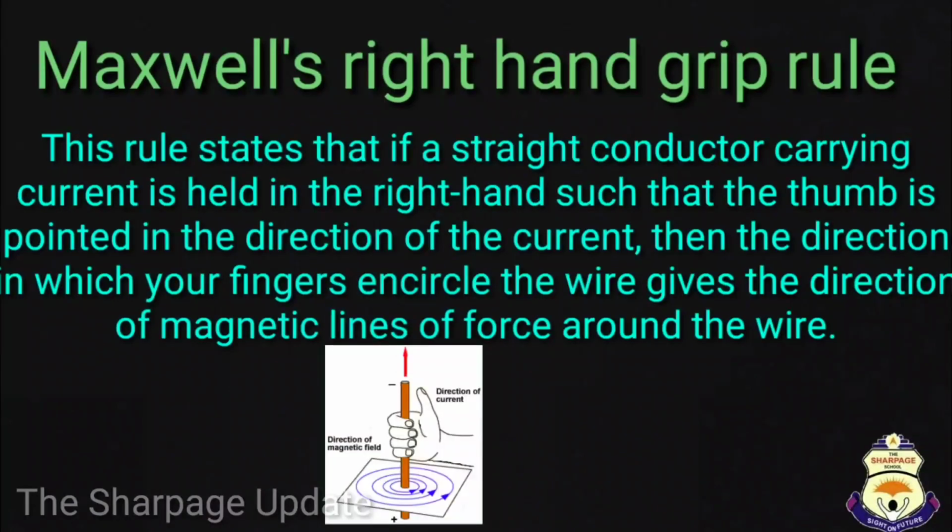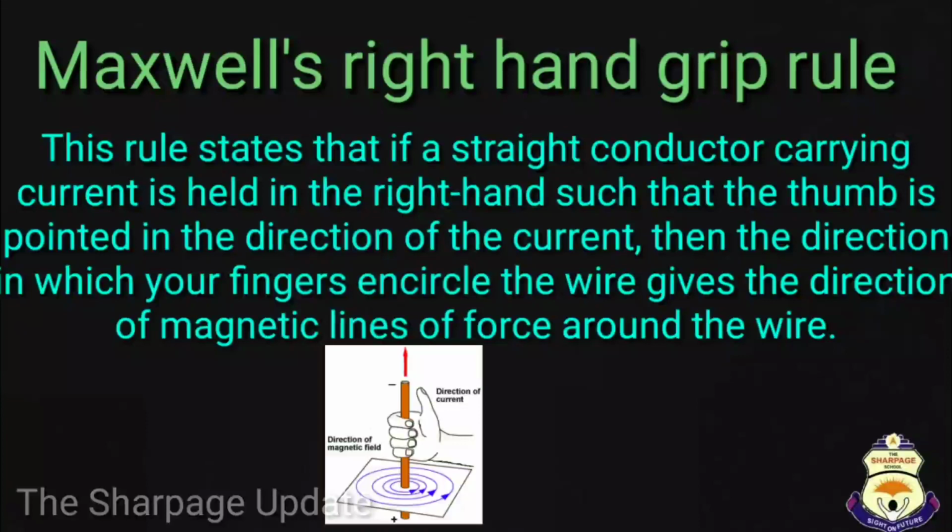Now, what is Maxwell's right hand grip rule, or we can say right hand thumb rule? Students, the direction of lines of force of the magnetic field produced by a current carrying straight conductor can be predicted from Maxwell's right hand grip rule, as you can see in the given figure.